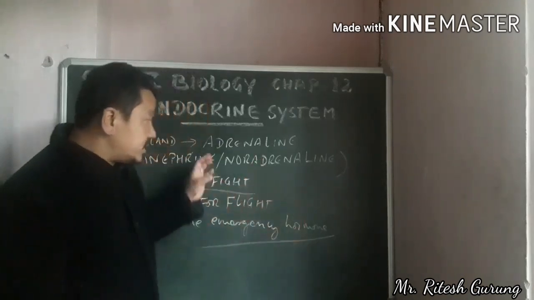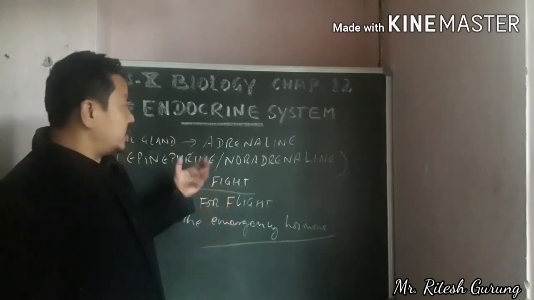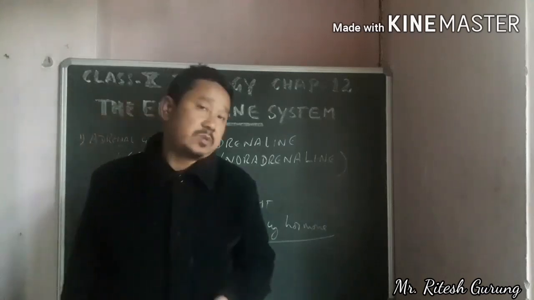So this is how it prepares the body. So it is also called the emergency hormone.